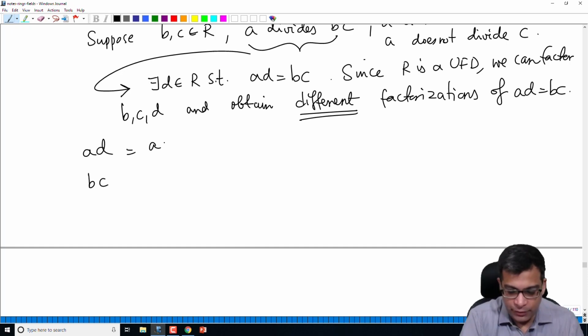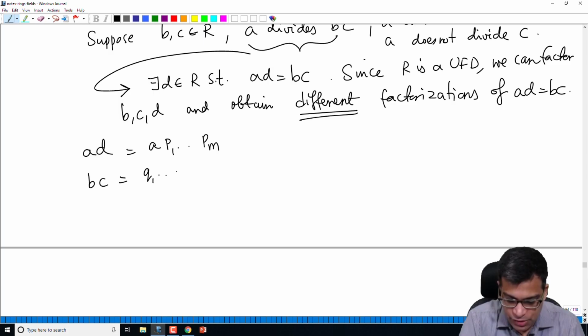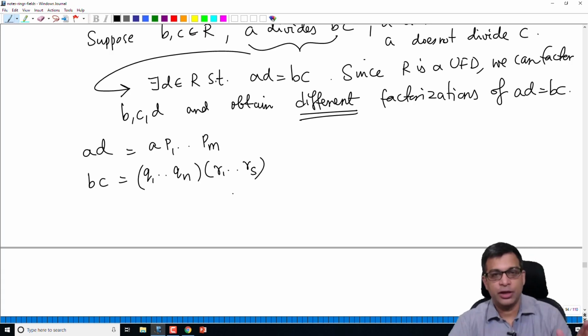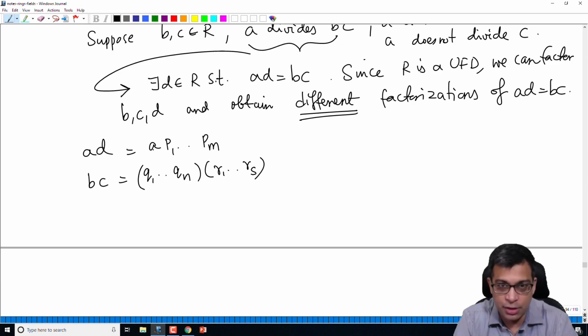So AD can be factored as A times, A is already irreducible, so let's say D is P1 times through Pm. B can be factored as some Q1 times through Qn, and C can be factored as some R1 times through Rs, right? Every element in a UFD factors uniquely into irreducibles. So A is irreducible, so I am not disturbing A. D can be written as P1 through Pm.